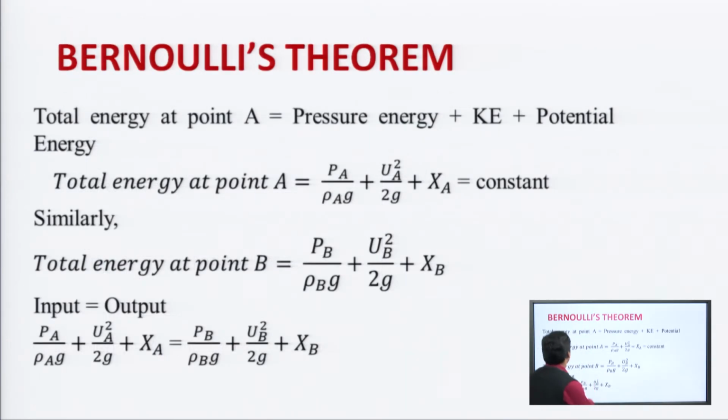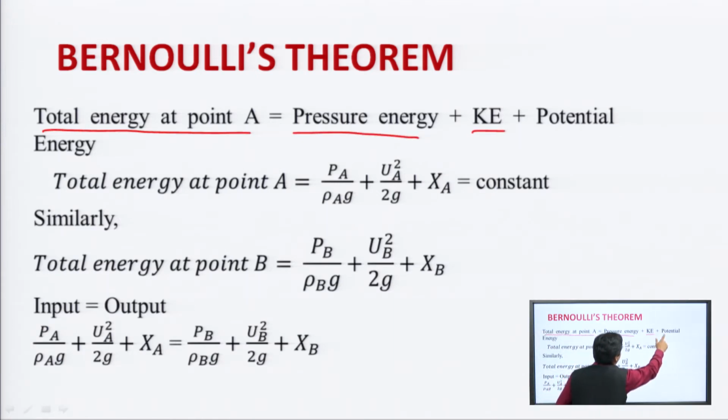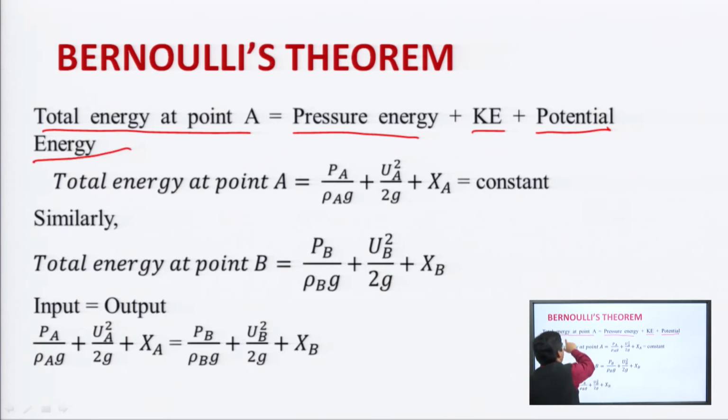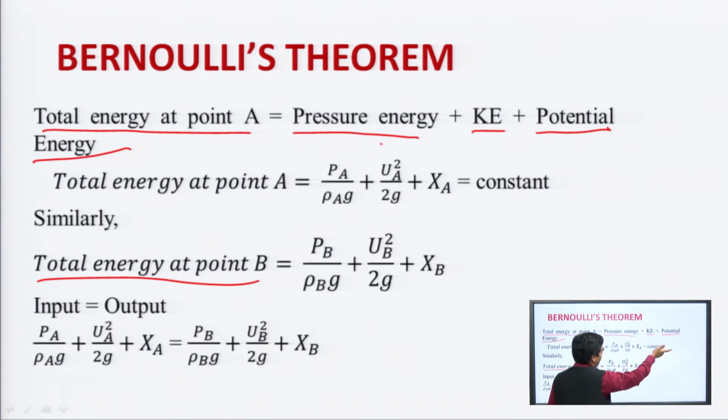So, by applying the law of conservation of energy, total energy at point A will be equal to pressure energy plus kinetic energy plus potential energy. Similarly, total energy at point B will be equal to pressure energy at point B plus kinetic energy at point B plus potential energy at point B.